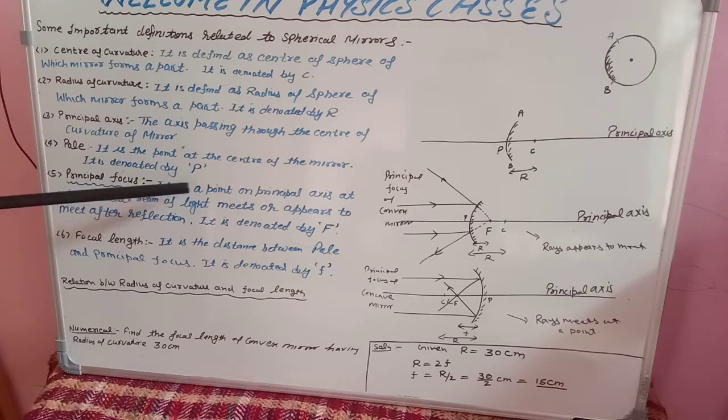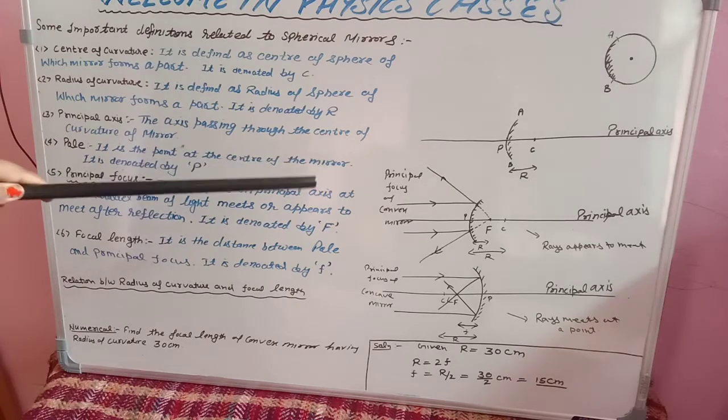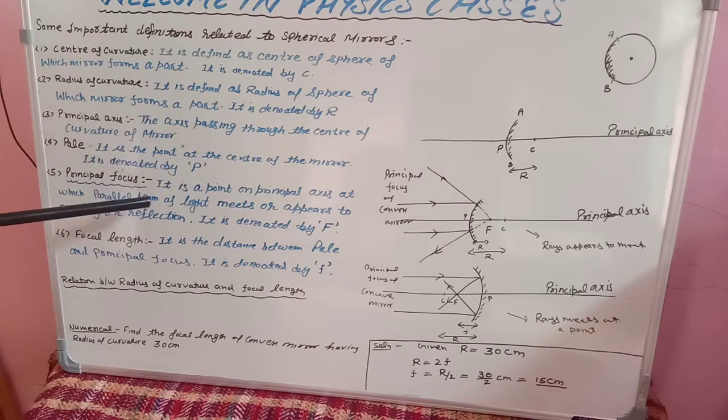Principal focus is a point on the principal axis at which a parallel beam of light, I hope you understood. Parallel means which are parallel to each other, which are not intersecting at any point. Distance between two lines remains constant. Those lines are known as parallel lines. So it is a point on the principal axis at which a parallel beam of light meets or appears to meet